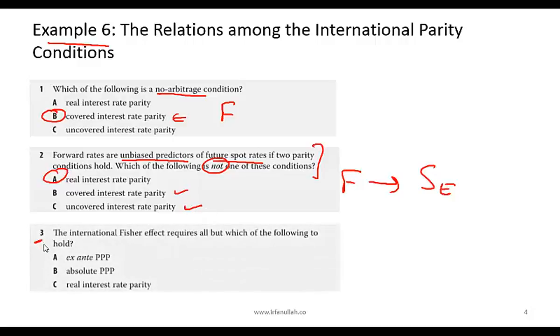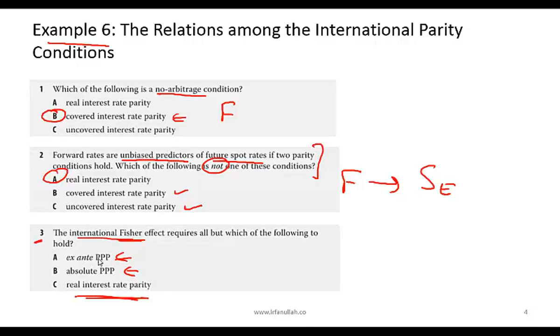Next point. The international Fisher effect requires all but which of the following to hold? So, international Fisher effect. What does international Fisher effect require? It clearly requires that there is real interest rate parity. As we saw in the previous example, the real interest rate needs to be the same in the two different countries. Then you are left with either this needs to hold or this needs to hold.